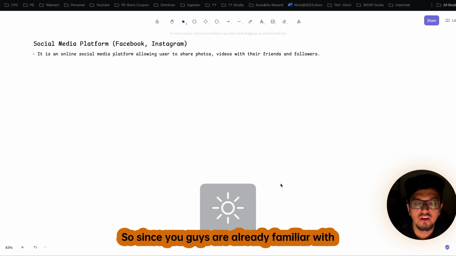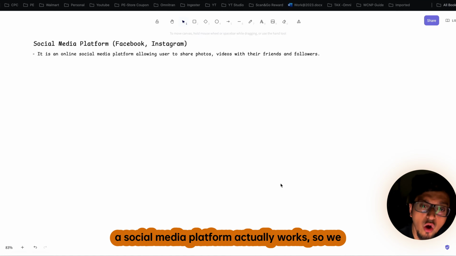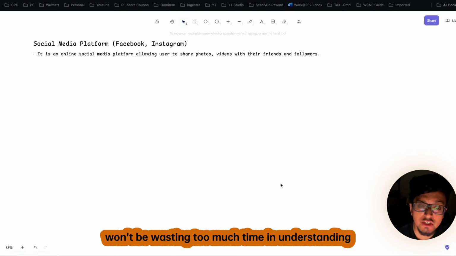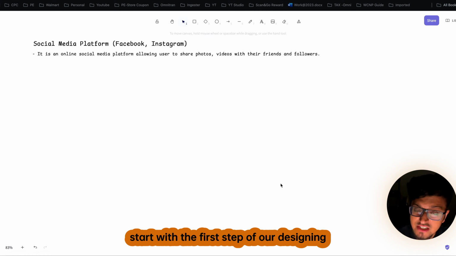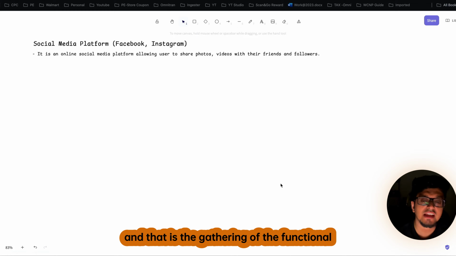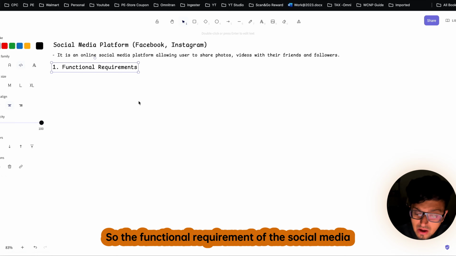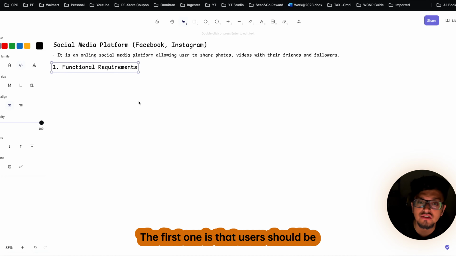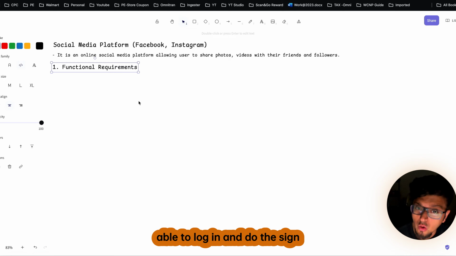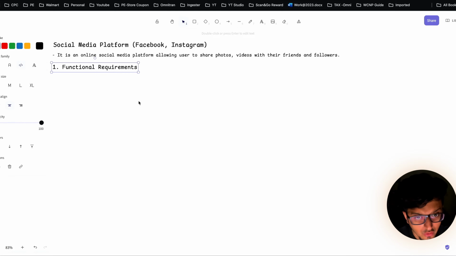Since you guys are already familiar with all the functionalities and the behavior of how a social media platform works, we won't be wasting too much time in understanding the platform. Rather, we will start with the first step of our designing, and that is the gathering of the functional requirements. The functional requirements of the social media platform are quite simple and straightforward. The first one is that the user should be able to log in and sign up, which means the onboarding process for the user.